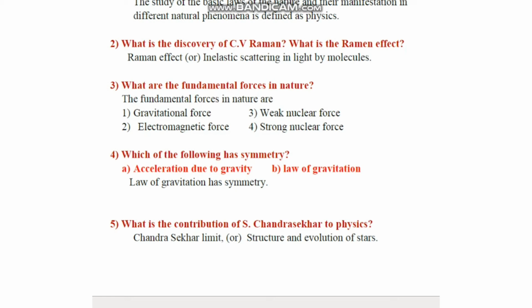When we observe the second question and the fifth question, we have two answers. What is the discovery of C.V. Raman? Raman effect or inelastic scattering of light by molecules. In the same way, the fifth question: what is the contribution of S. Chandrasekhar to physics? Chandrasekhar limit or structure and evolution of stars. Okay, these are the important textbook 2 marks very short answer questions.